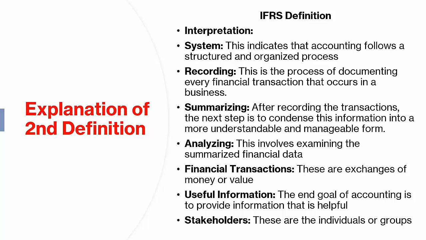5. Financial transactions. These are exchanges of money or value that affect the business's financial situation, such as sales, purchases, payments, and receipts. 6. Useful information. The end goal of accounting is to provide information that is helpful and relevant for decision-making.